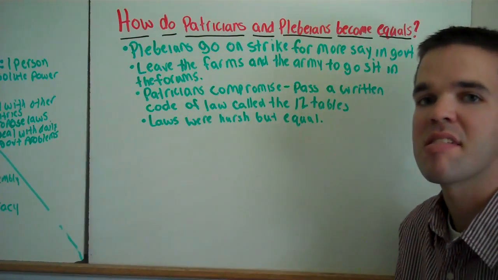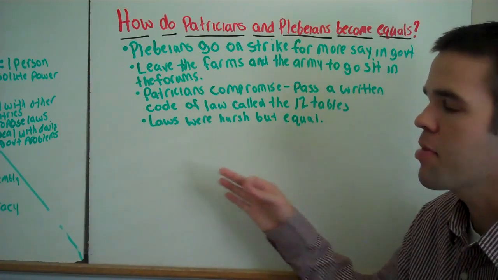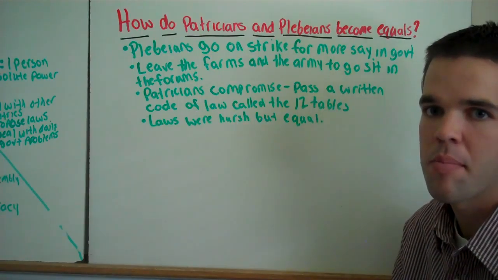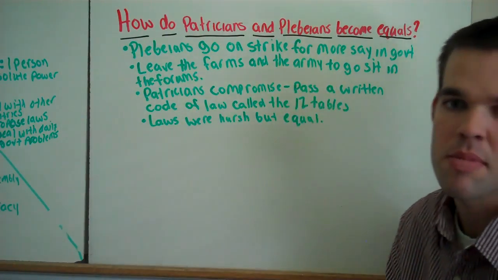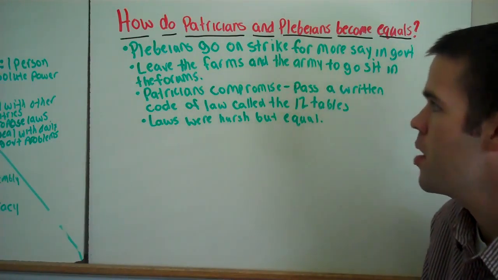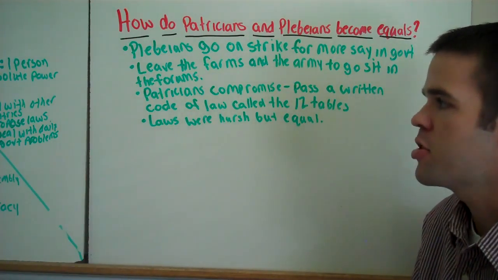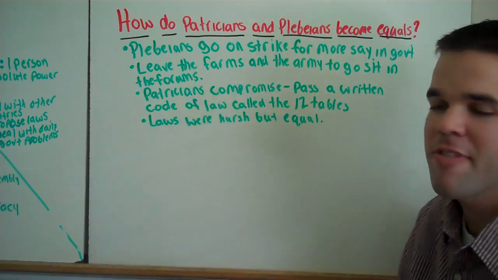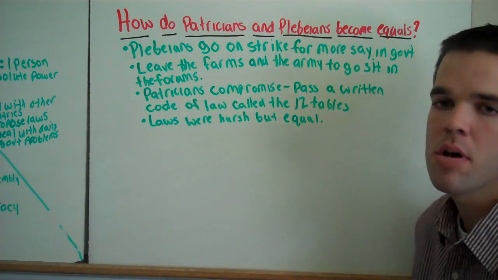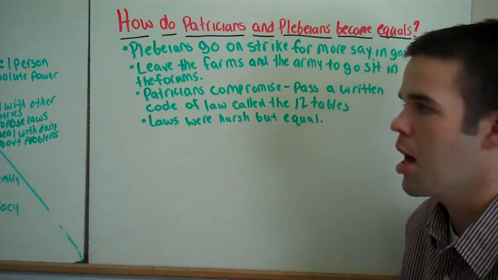Now what that basically means is the plebeians go off the farm. That means there's nobody providing food anymore. Leave the army. Means nobody's protecting Rome anymore. To go sit in the farm. The patricians understand they can't live like this for long. If there's nobody providing food, there's nobody protecting Rome, then they've got to come up with a compromise.